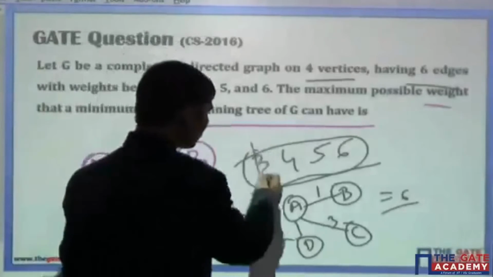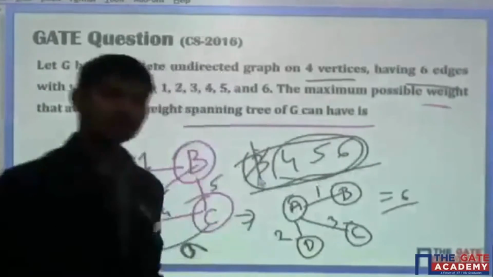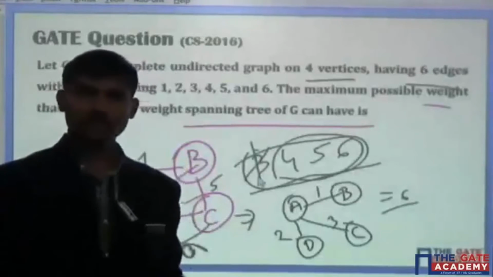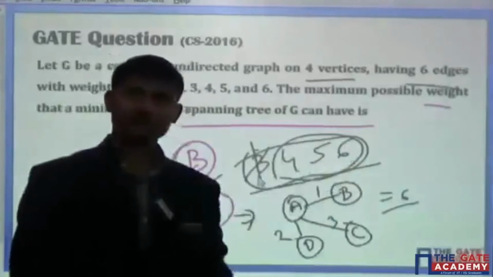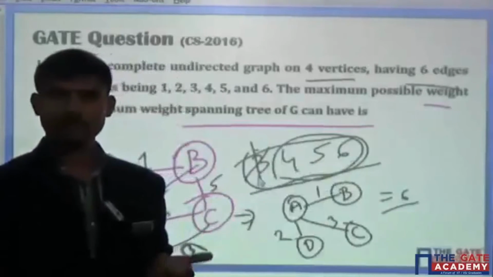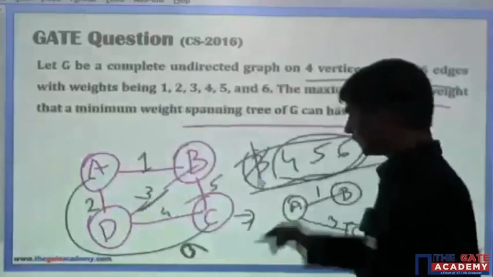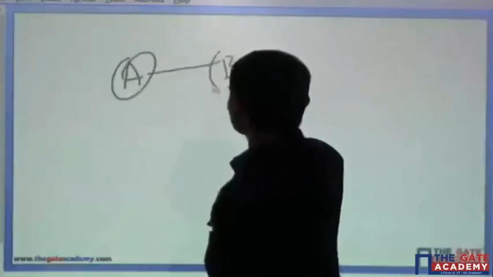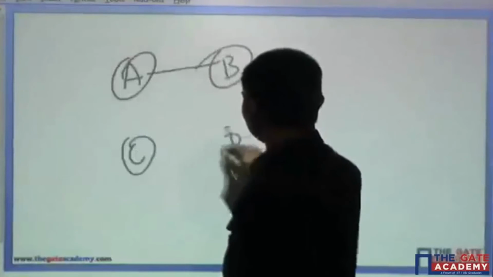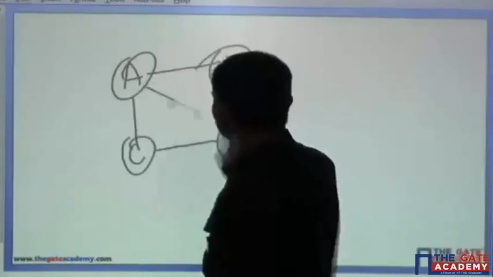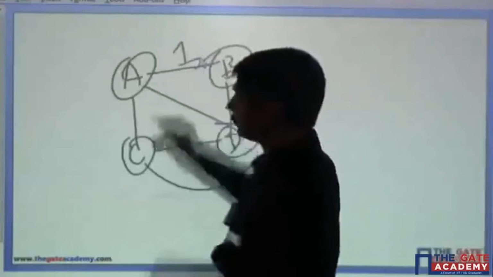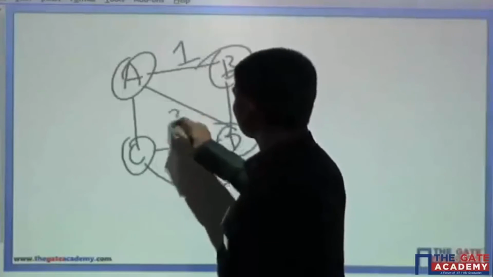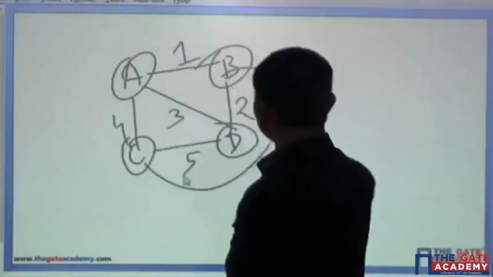It means you cannot use this, and out of these 3, now because it is a spanning tree, you have to select the smallest. So out of the 3, what is the smallest? 4 is the smallest. It means now the thing will be like this. So A, B, C and D. A to B is 1, and B to D suppose 2, and A to C is 3, and this is 4, and this is 5, and this is 6.